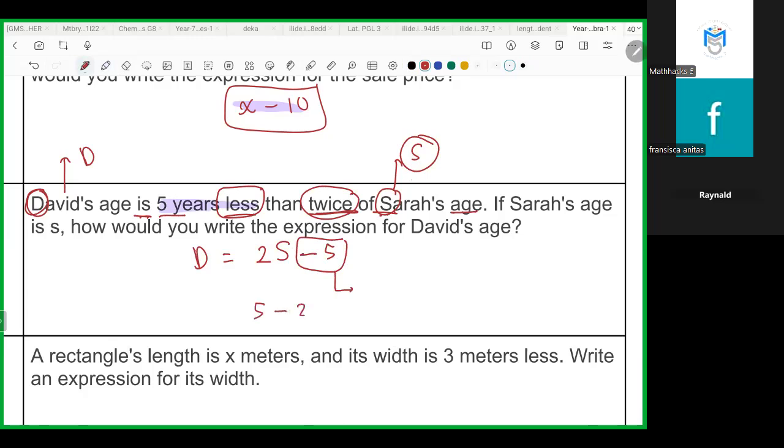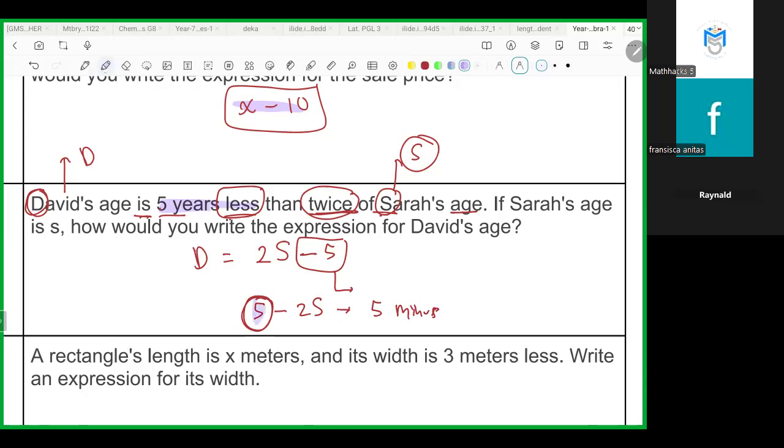Not 5 minus 2 of S, no. If the statement were 5 minus, that would take from the first thing.